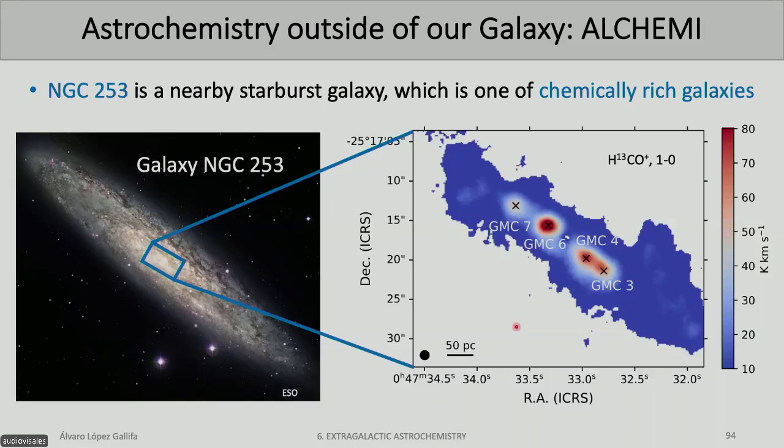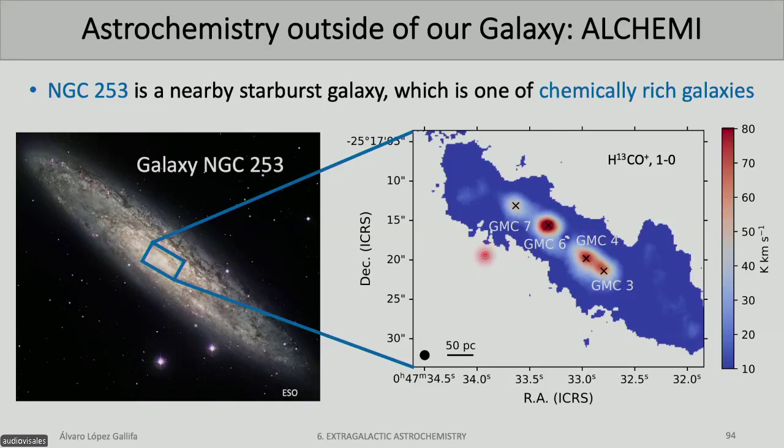So this is NGC 253, and ALCHEMI was devoted to studying just the central part. And the central part is this part over here. So in this part, thanks to this molecule, we know that there are 4 sources marked with black crosses in which the emission is more prominent, which means that those 4 sources are good candidates to try to extract a good amount of molecules from there.